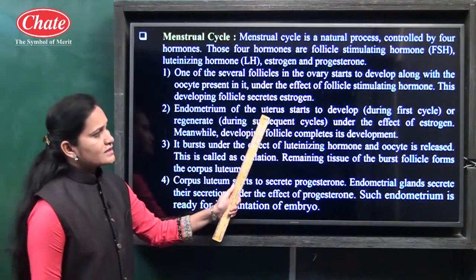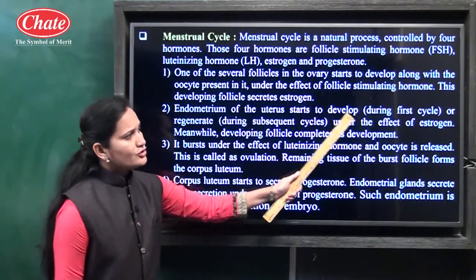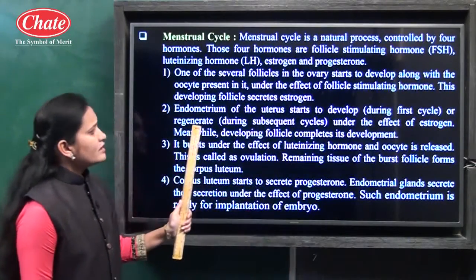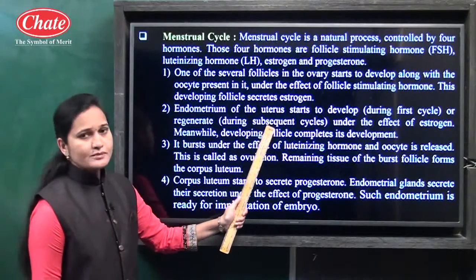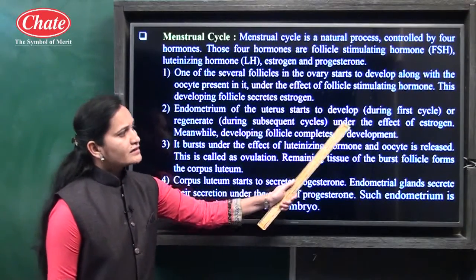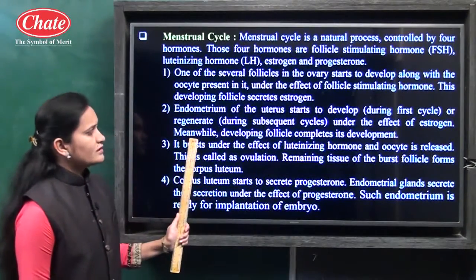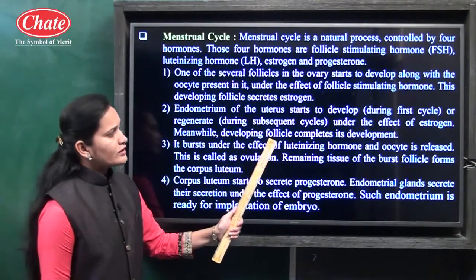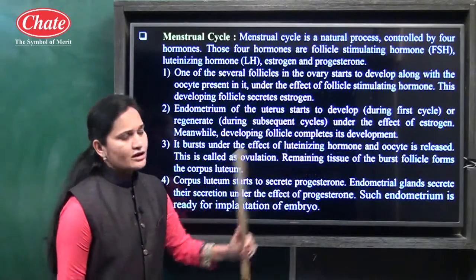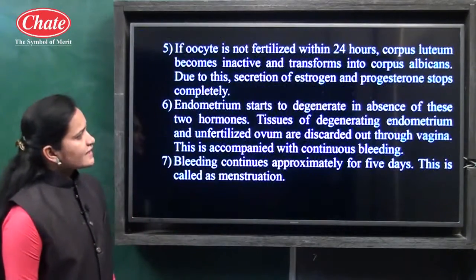The endometrium of the uterus starts to develop during the first cycle, or regenerate during subsequent cycles, under the effect of estrogen. Meanwhile, the developing follicle completes its development. Now observe this diagram carefully.